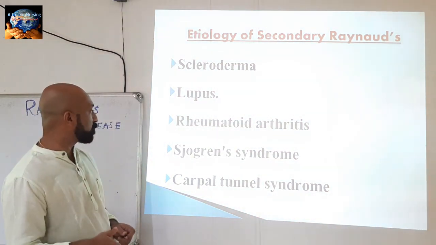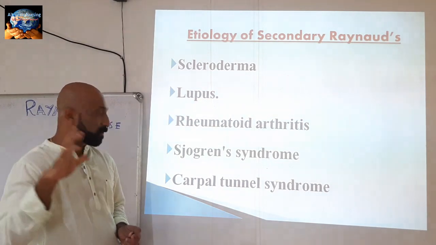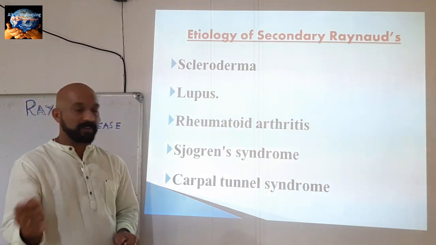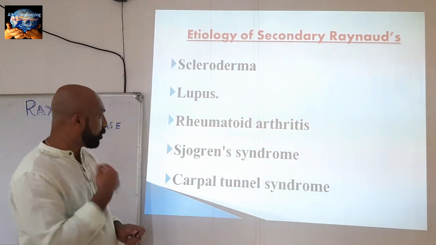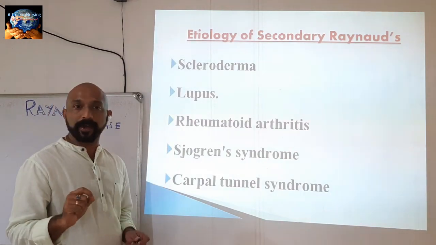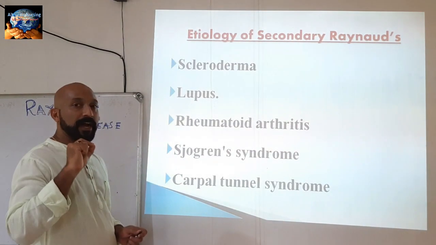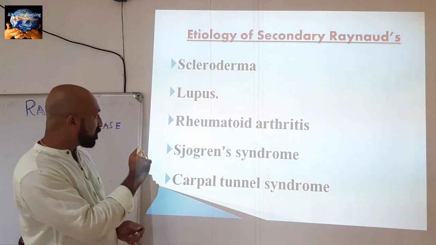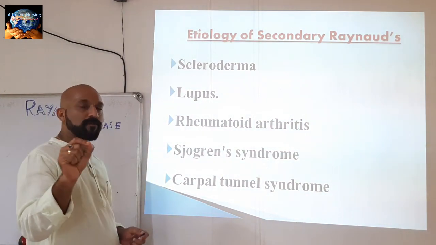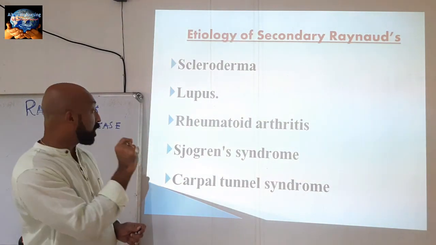The next connective tissue disorder is Sjögren's syndrome. Mainly I focus on the letter S. S is for salivary gland or gland. Sjögren's syndrome is a syndrome which occurs in the exocrine glands.